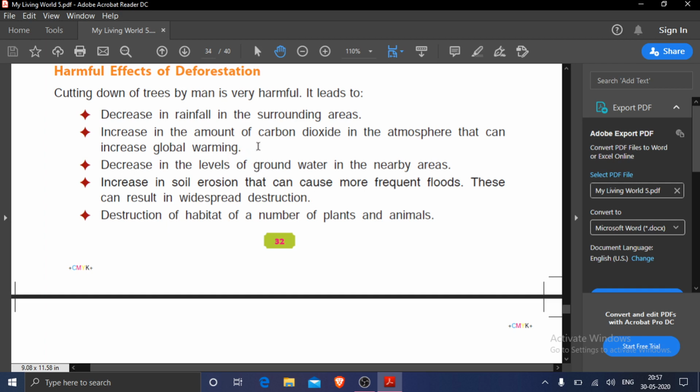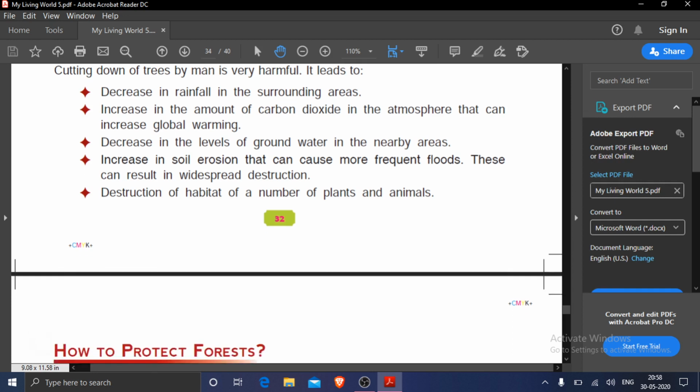We all know that we human beings breathe in oxygen gas, we breathe out carbon dioxide, and trees breathe in carbon dioxide gas. Means they absorb carbon dioxide, and if trees will be cut, then there will be an increase in the amount of carbon dioxide gas, and if carbon dioxide gas will increase in the atmosphere, then global warming will be increased, and we all know global warming is a threat to mankind.